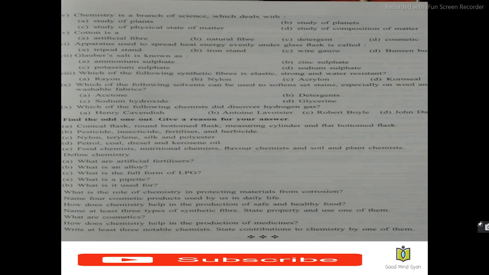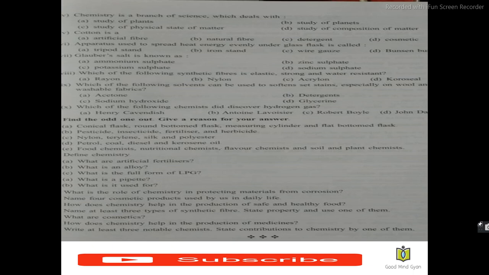Next question is, what are artificial fibers? Artificial fertilizers are the fertilizers which are prepared by man through chemicals, like urea, ammonium phosphate and many more. They are not prepared naturally, but they are prepared artificially by man. What is an alloy?